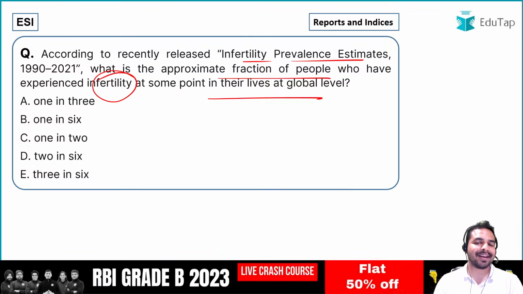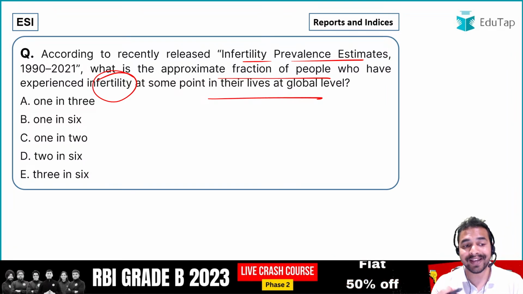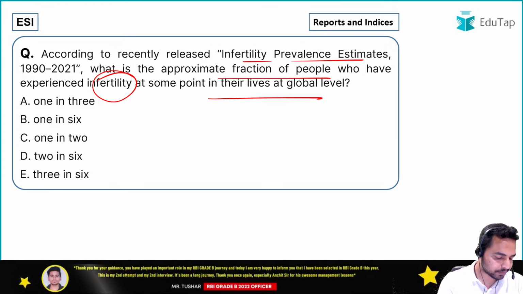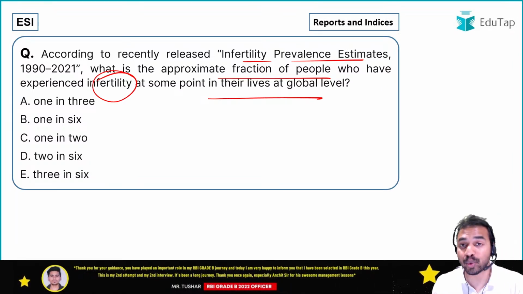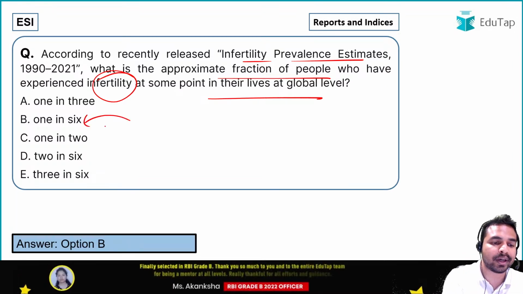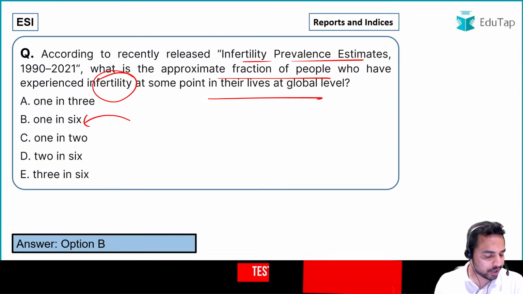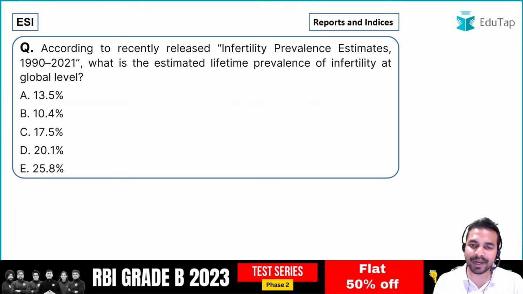So what exactly is that particular fraction of people who have experienced infertility at least once in their lifetime? It is 1 in 6 people. Okay, every 1 in 6 people have basically got it. And Nitin, Rakshit, Sumit, everybody has given me the right answer. Now let's move on to the next question.